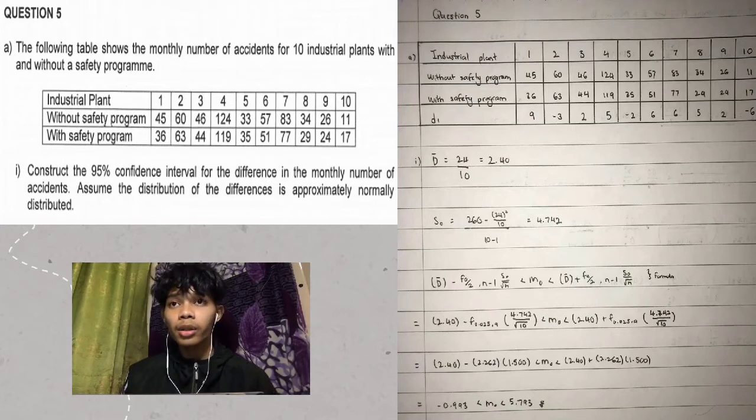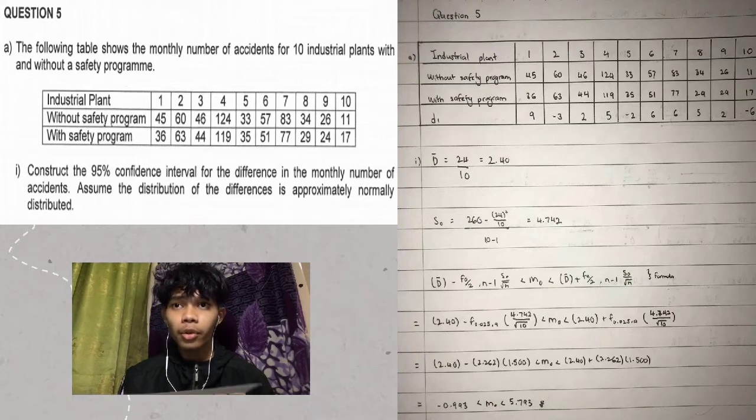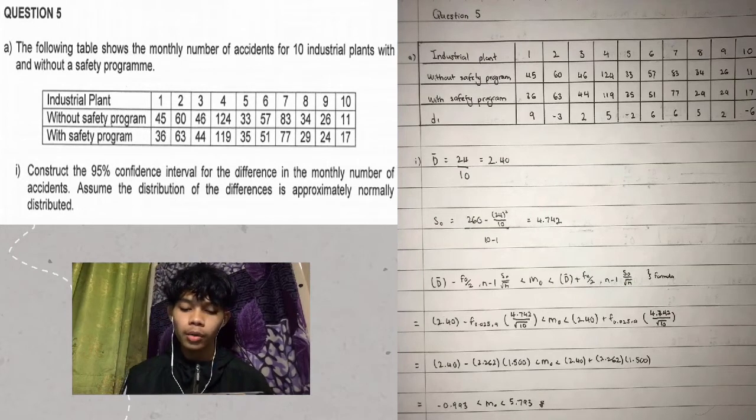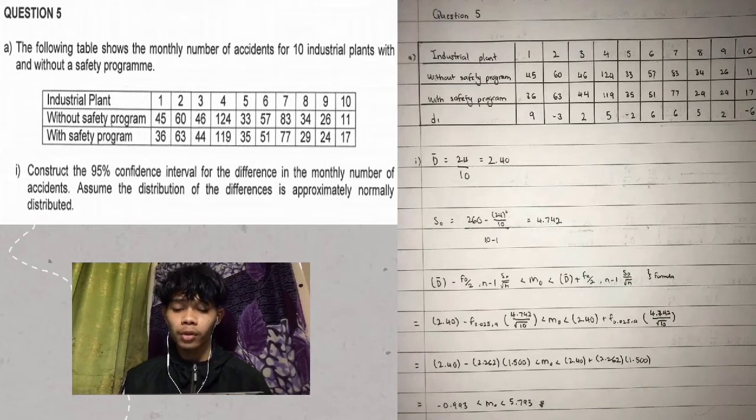Then substitute into the formula stated here. We know the level of significance is 0.05, so alpha over 2, which is 0.05 over 2, equals 0.025. So 2.40 minus 2.262 multiplied by 1.500 is less than mean less than 2.40 plus 2.262 multiplied by 1.500.